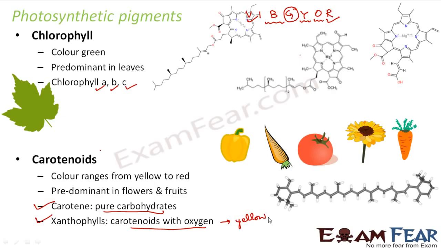Not only these pigments, there are many other pigments like fucoxanthin, phycoerythrin, and many others which also fall under the category of carotenoids. Because of the presence of carotene, the carrot is known as carrot, and that is why it gets its orange color. So these are some of the important photosynthetic pigments.